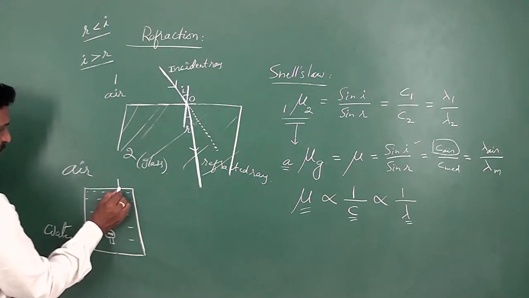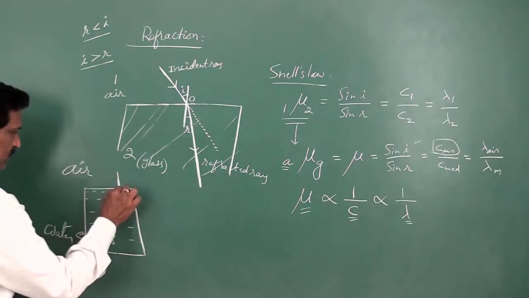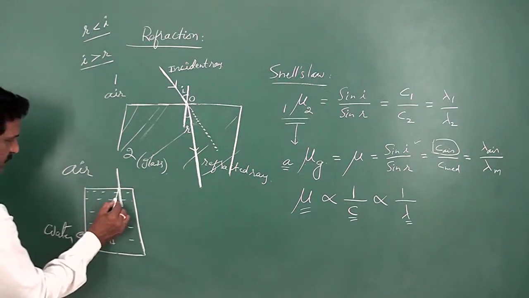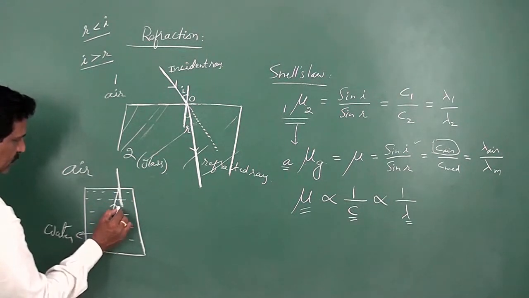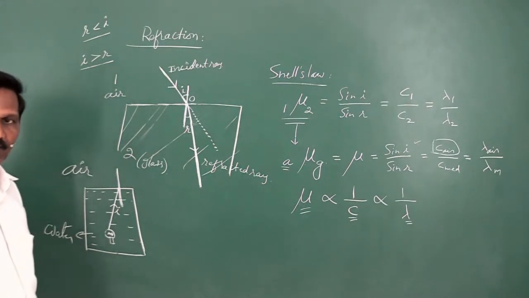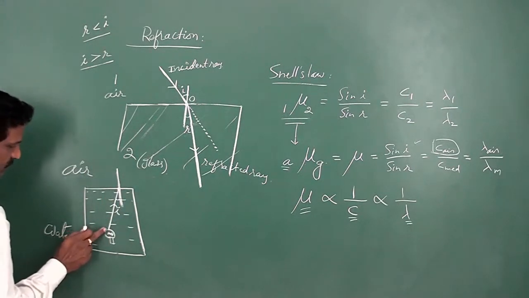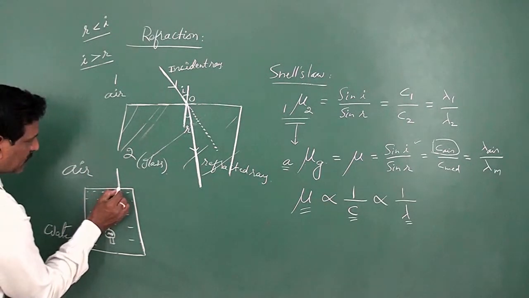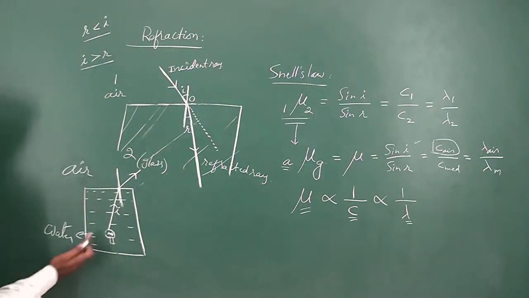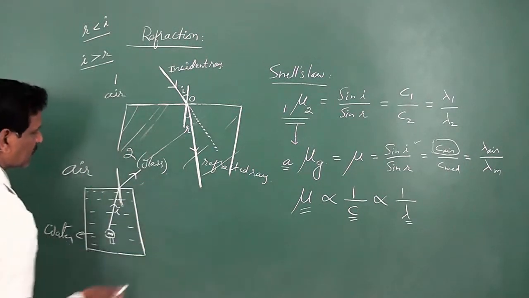So this is the point of incidence. This is the normal to the surface at the point of incidence. Hence this is called the angle of incidence. Angle of incidence is the angle made by the incident ray with the normal. Here the light ray travels from denser into the rarer medium like this. So this is the refracted ray. So here the light ray bends like this. It bends away from the normal.